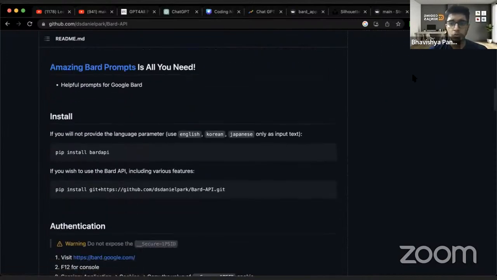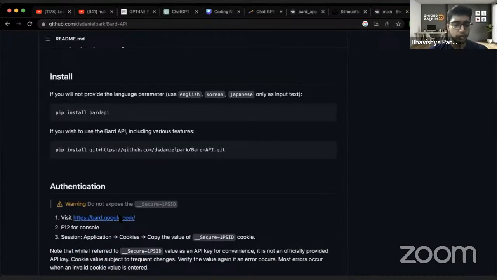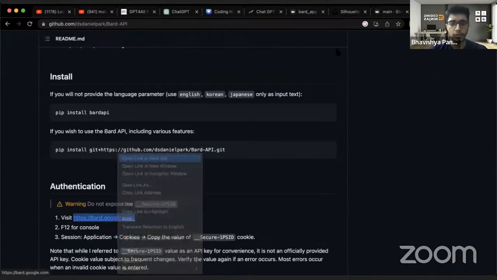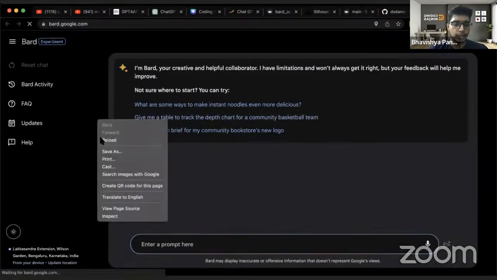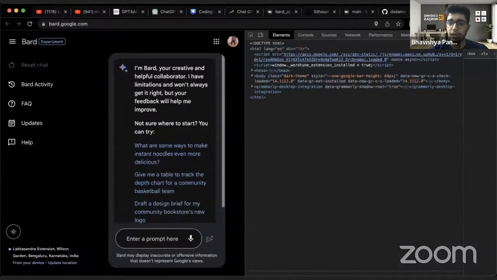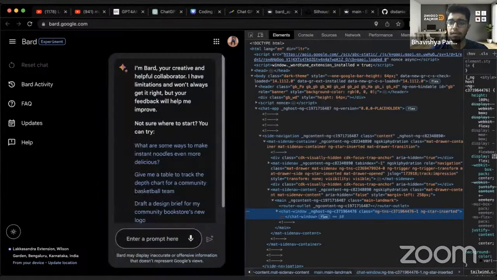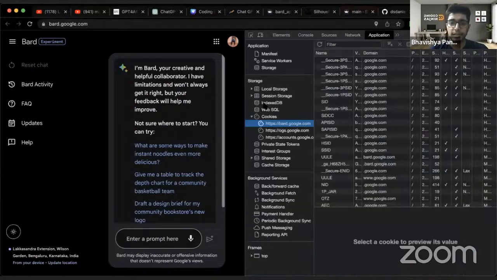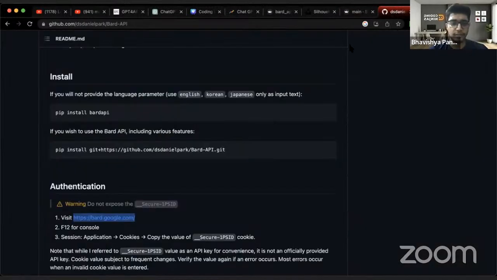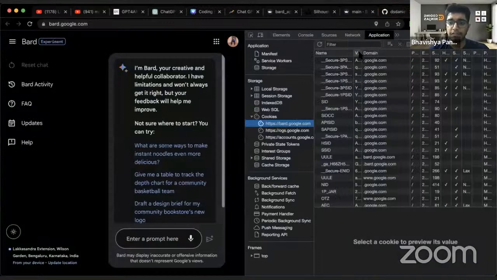You have to go to bard.google.com, then right click and inspect element. There would be this one arrow you have to find. Click it, go to Application, and then find this underscore secure 1PSID thing that he has written over here. Once this is there, you would have this value.